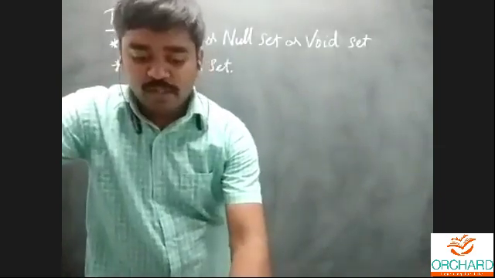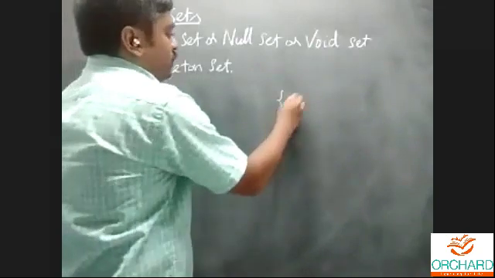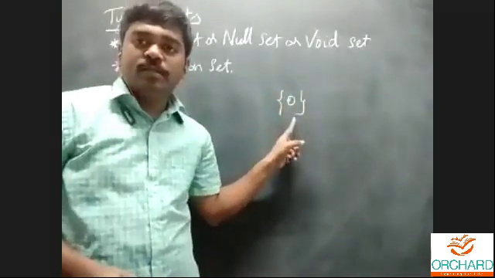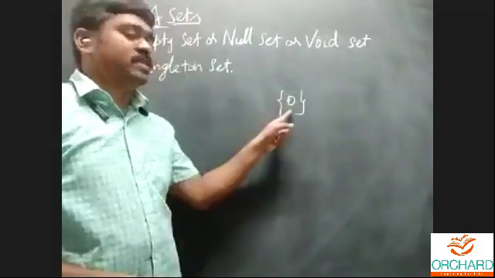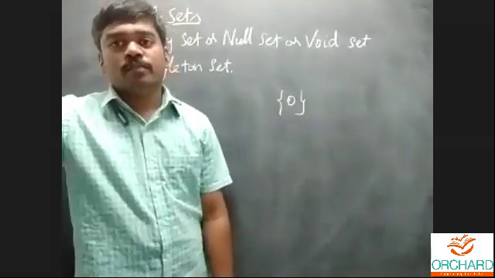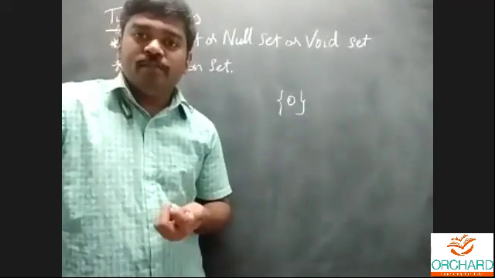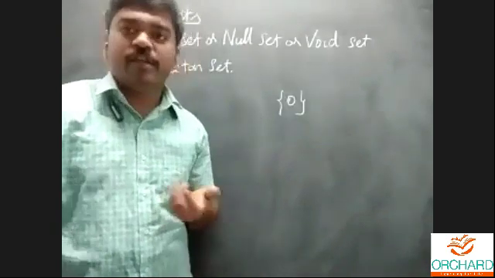The set with element 0, how many elements are in the set? Yes, very good, one element. One element means it is a singleton set. That's all.